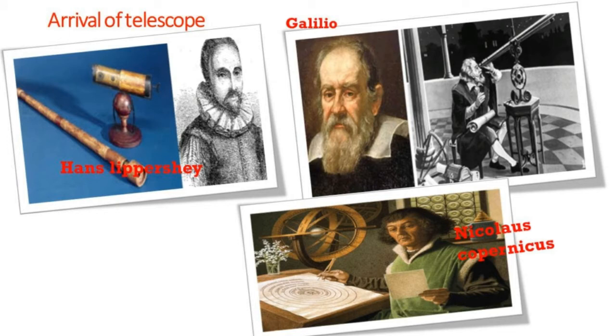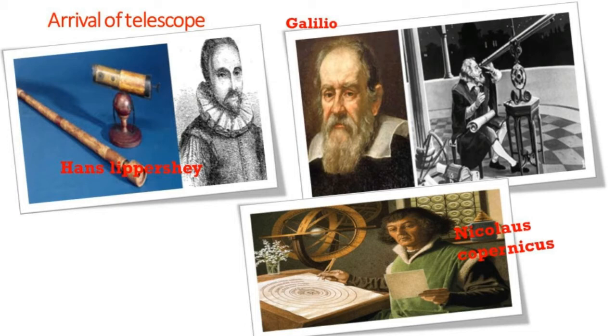Arrival of the telescope. The telescope was invented by Hans Lippershey, but Galileo used it for studying the sky for the first time. The telescope showed more of the universe than is visible to the naked eye. With a simple telescope matching a toy telescope of today, Galileo was able to see mountains on the Moon, small dim stars invisible to the naked eye, and sunspots on the face of the Sun. He was able to demonstrate that the Milky Way, a hazy bright patch in the sky, is nothing but thousands of stars huddled together. Jupiter had moons going around it, and Saturn had a mysterious appendage which we know as rings.